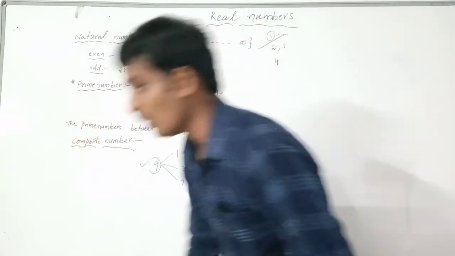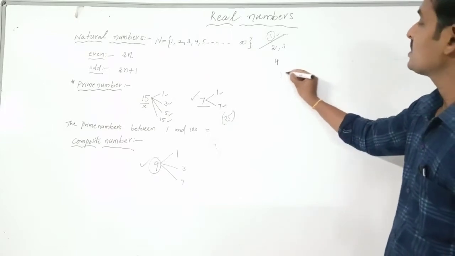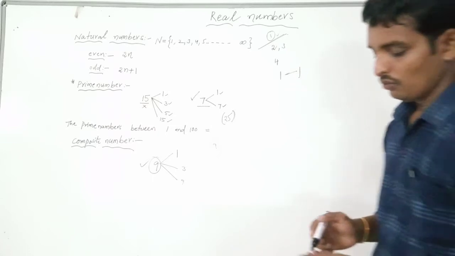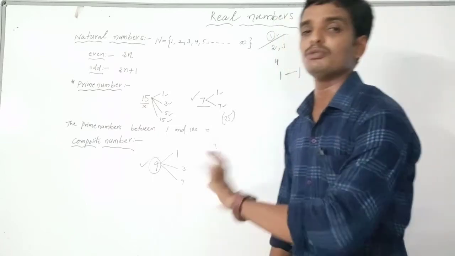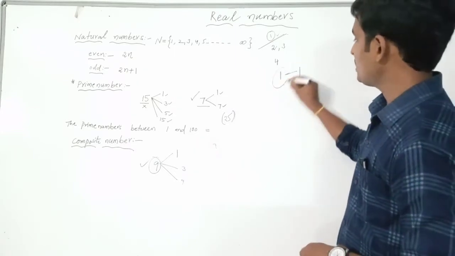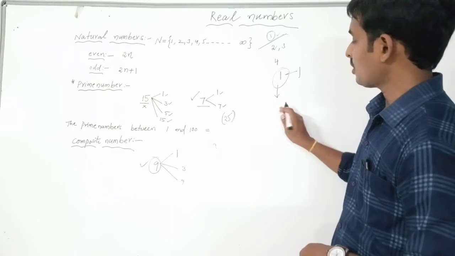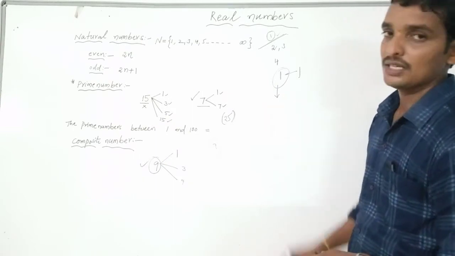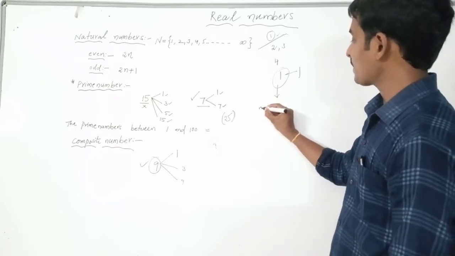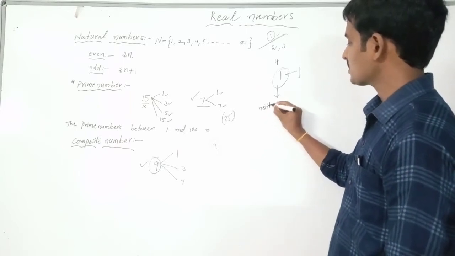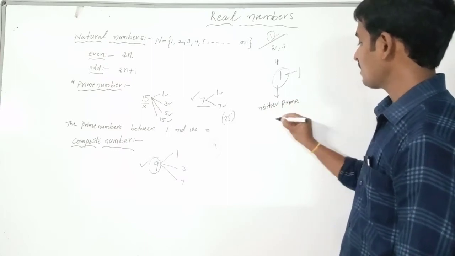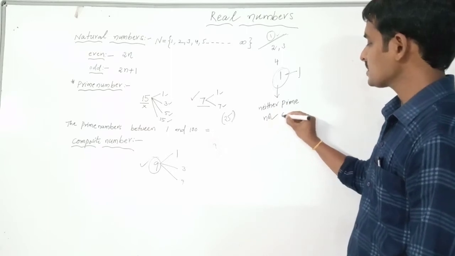What about 1? What are the factors of 1? 1 has only one factor, 1. There are no other factors. You have learned this topic from, I think, 7th class, and you have to memorize it one more time. So 1 is neither prime nor composite. This is not a prime number, and in the same way, it is not a composite number.